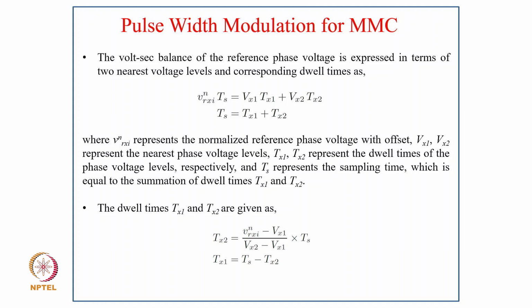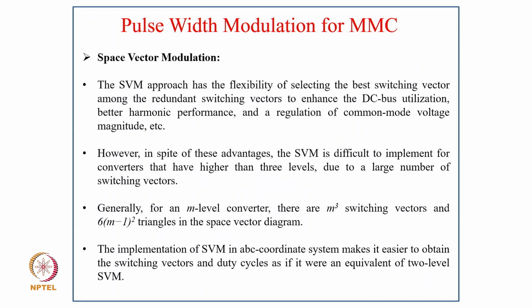Here V_Rxi_n represents the normalized reference phase voltage with the offset, Vx1 and Vx2 represent the nearest phase voltage levels, Tx1 and Tx2 represent the dwell times of the phase voltage levels respectively, and Ts represents the sampling time, which is equal to the summation of the dwell times Tx1 plus Tx2. The dwell times are given as Tx2 equals (V_Rxi_n minus Vx1) divided by (Vx2 minus Vx1), times Ts, and Tx1 equals Ts minus Tx2.